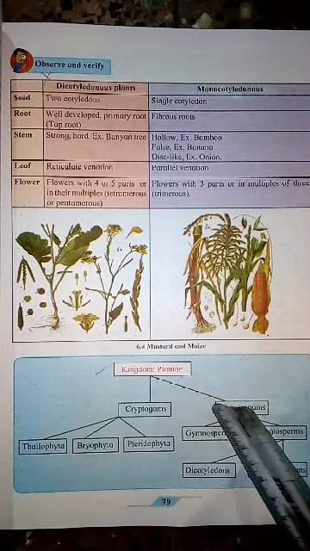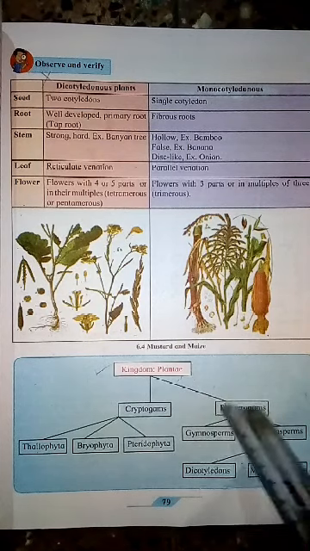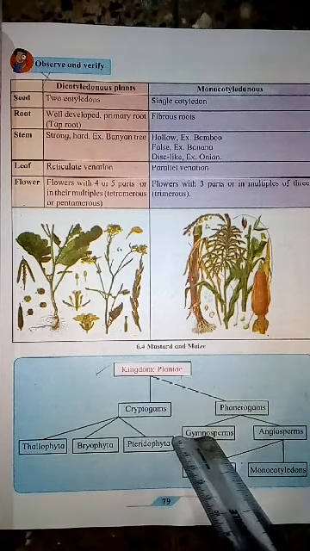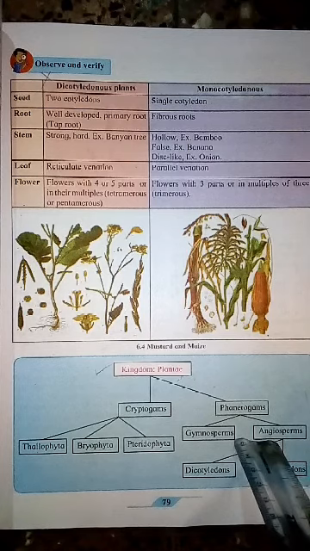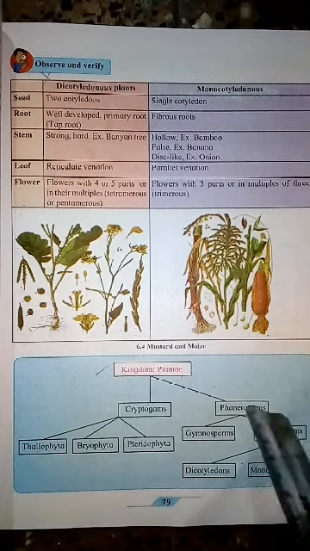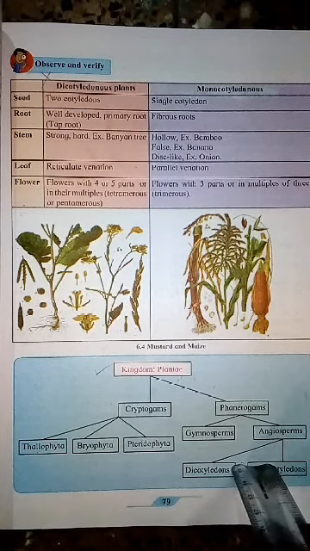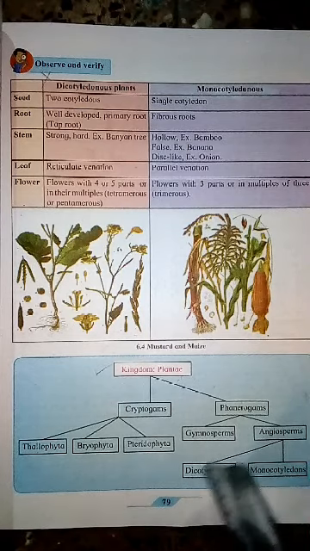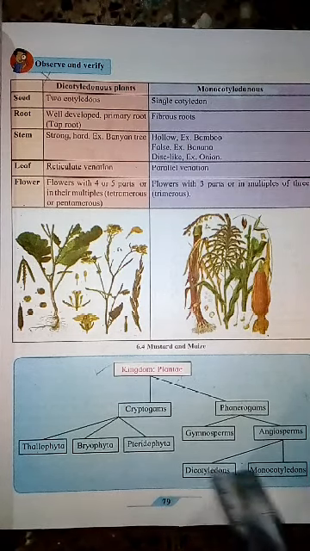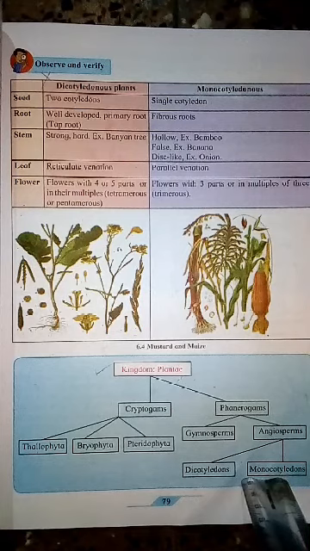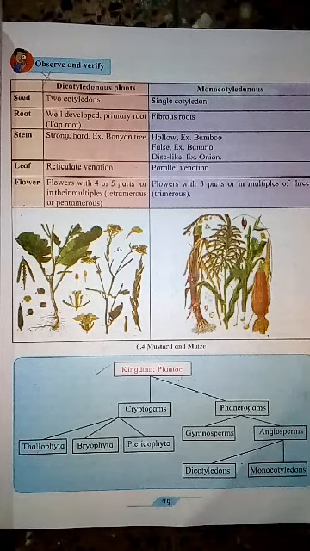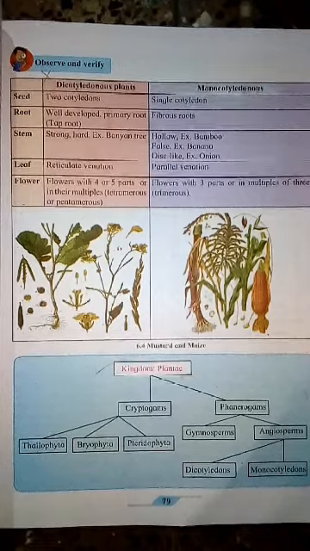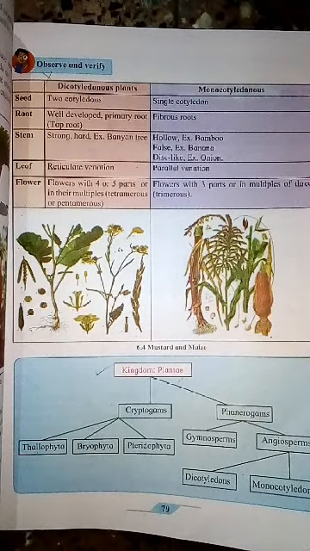Phanerogams are again divided into 2 parts, gymnosperms and angiosperms. Angiosperms are again classified into 2 parts, that is dicotyledonous and monocotyledonous plants. Here we complete our lesson 6, classification of plants.